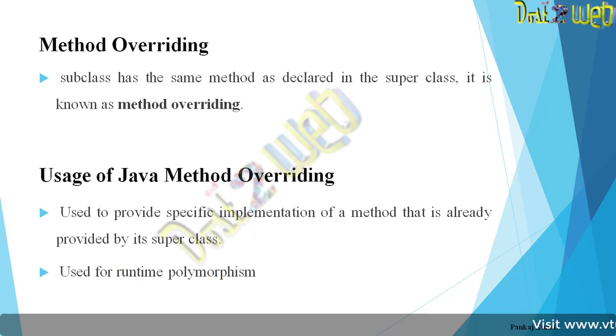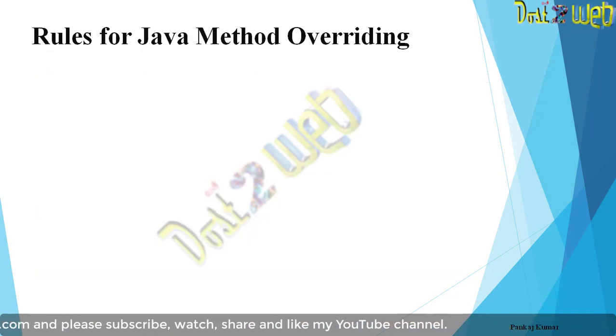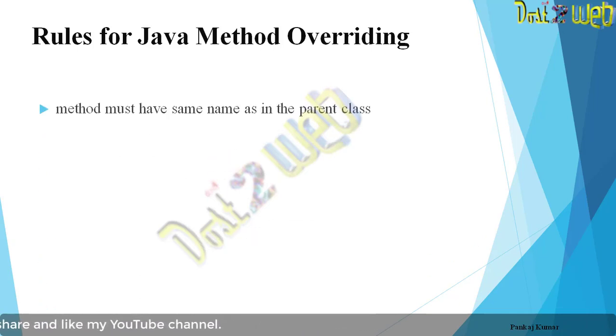If you remember, we have already discussed in the previous presentation what polymorphism is and what runtime polymorphism is. So this will be used in runtime polymorphism. So what are the rules for method overriding in Java? First, the method must have the same name as in the parent class. The method you have in the superclass should be the same in the subclass also.